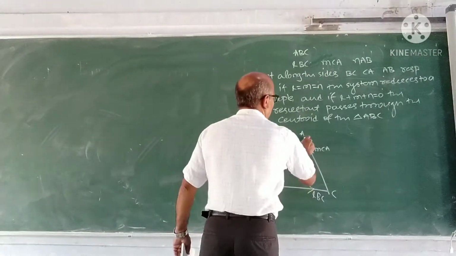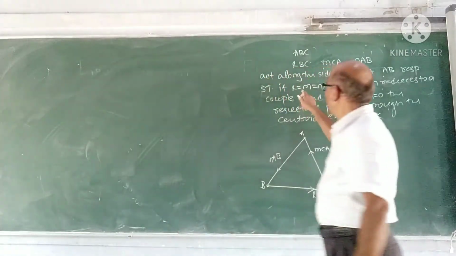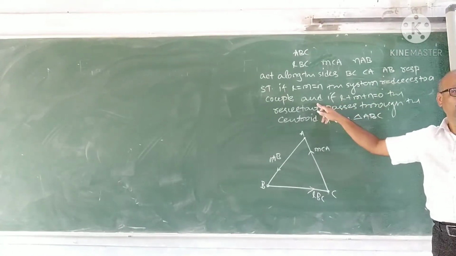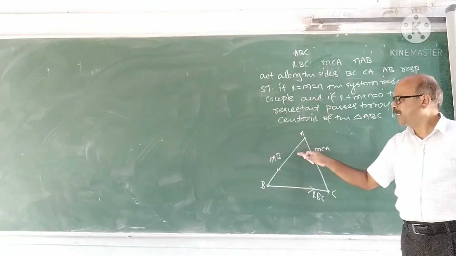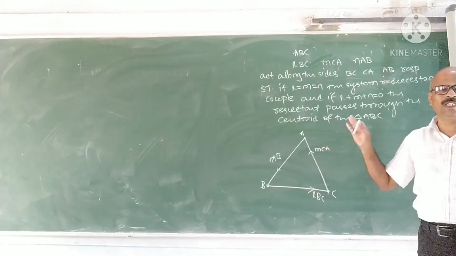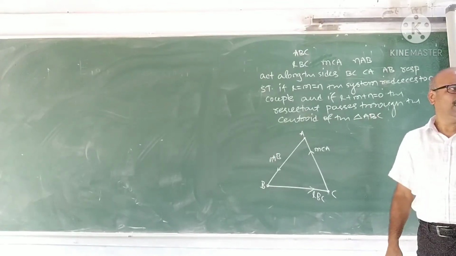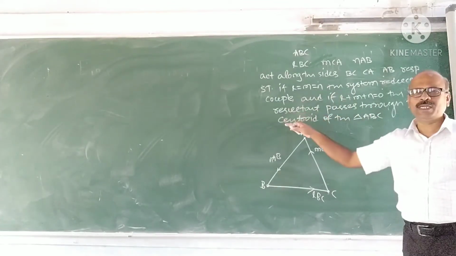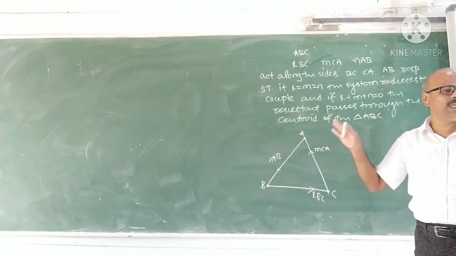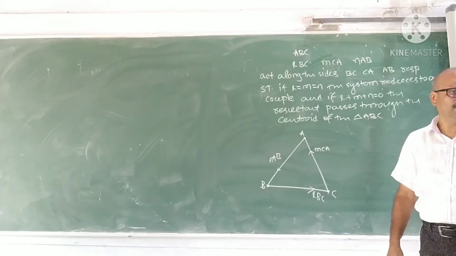Now, two parts are there. What is the first part? If L is equal to M is equal to N, the system reduces to a couple. To prove this, we use that the moment of a couple about any point in their plane is always the same. When the forces reduce to a couple, if you take the moment of the forces about any point in their plane, it must be the same.